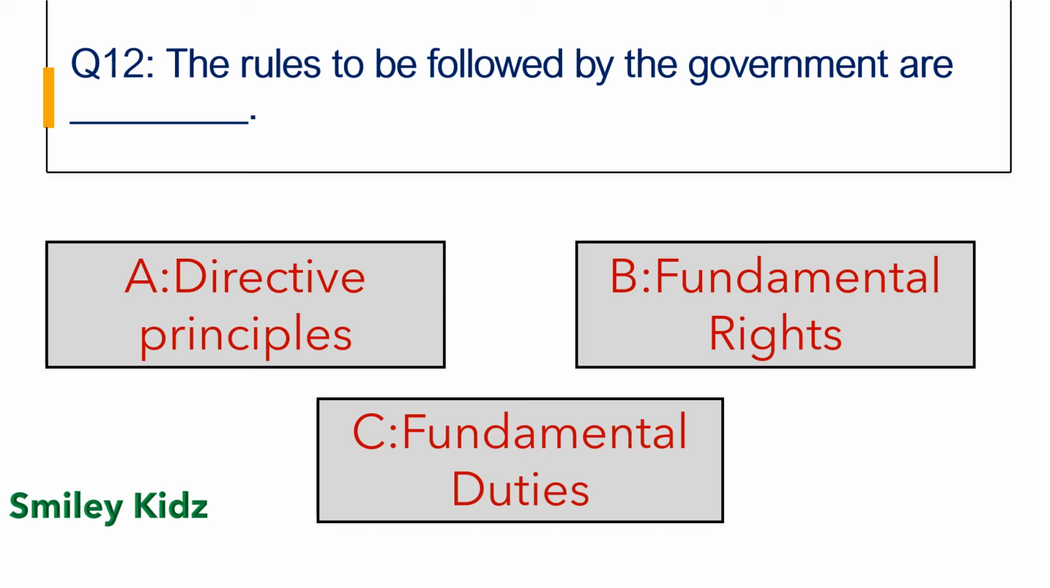Question number 12. The rules to be followed by the government are dash. Option A directive principles, option B fundamental rights, option C fundamental duties.